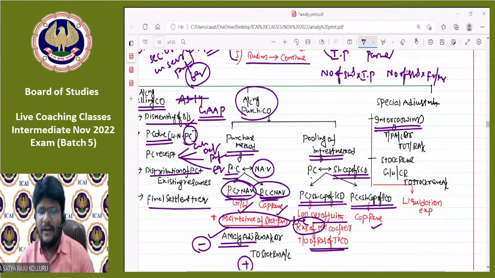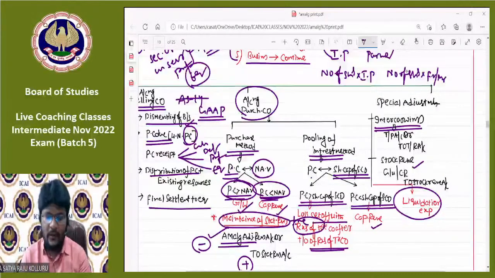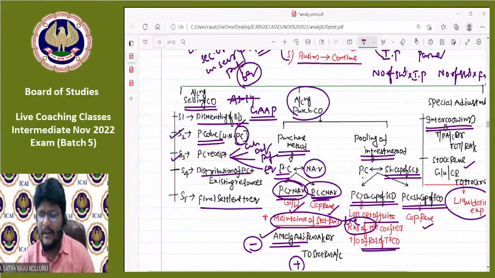Am I right, guys? These are the issues I discussed in the last couple of lectures. The only two important things pending conceptually from my side are the stock reserve concept and the liquidation expenses concept. In today's class, we are going to discuss such concepts along with problems. May I know, guys, all of you, is it right? Can I proceed? Please, all of you put a thumb mark.